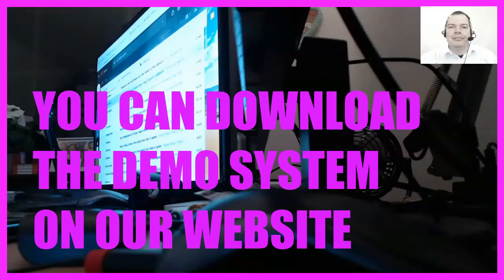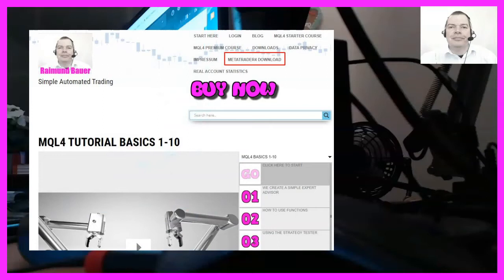MetaQuotes is the company that invented MetaTrader, and as far as I know their demo accounts are available in all countries around the world, without any restrictions or the need to send them passports, legal documents or any of that stuff. The MetaTrader 4 download usually comes with some kind of demo account. You can download the MetaTrader 4 version that I use on the website